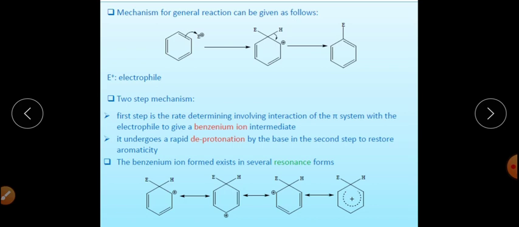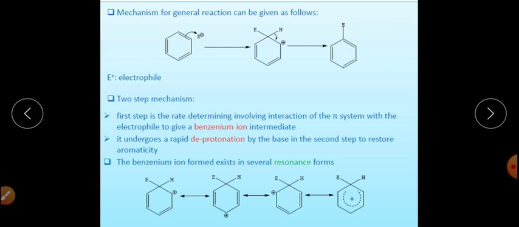At particular conditions, the arenium ion can be isolated, and after isolation it can be detected by spectroscopic methods. The identification and isolation of this particular arenium ion intermediate during the course of the reaction is a great evidence that makes us feel that the reaction really proceeds with the said mechanism.